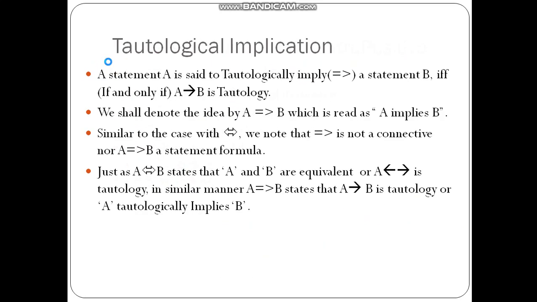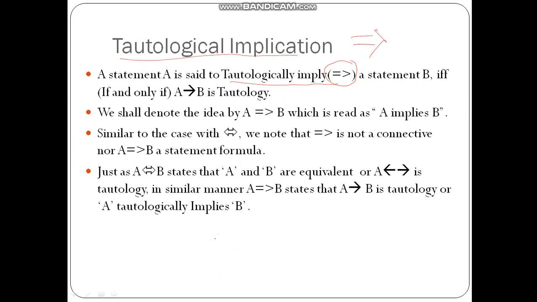Let us move ahead and learn about the tautological implication. So this is the symbol that I am using, something like this, tautologically implies: a double equal sign and a greater than sign. A statement A is said to tautologically imply a statement B.